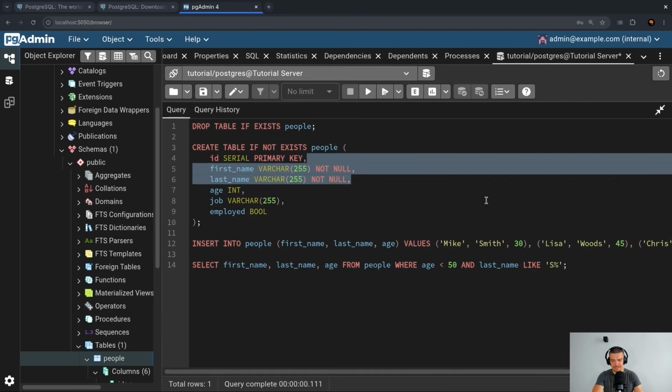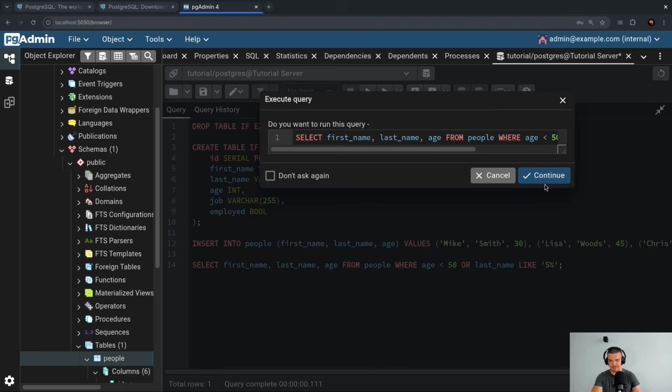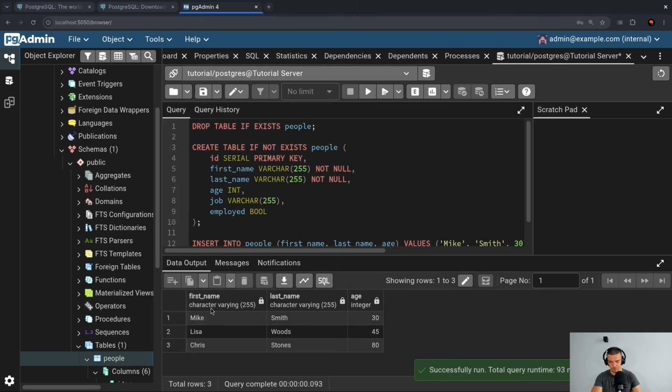And if I'm interested in a logical or, not an and, I can also say or. In this case, I would get all of them because all of them are either younger than 50 or have a last name starting with S. So if I do this, I will get the full result set.